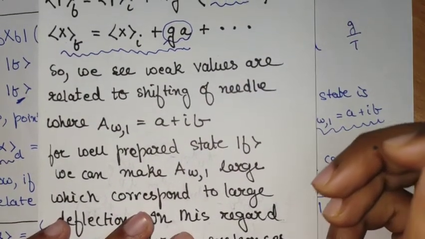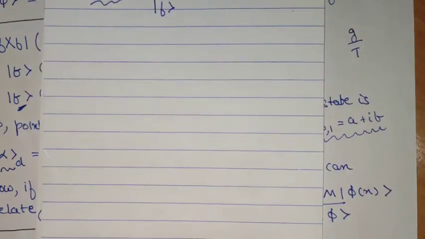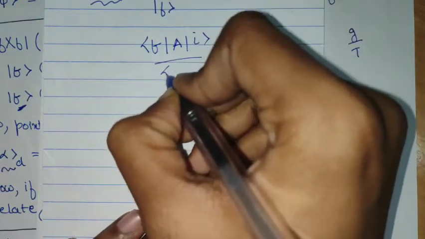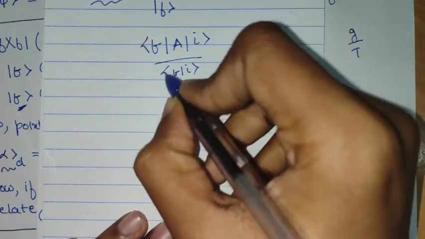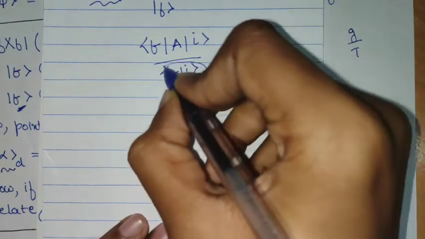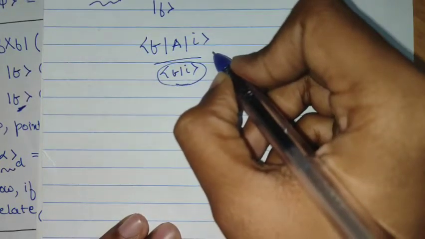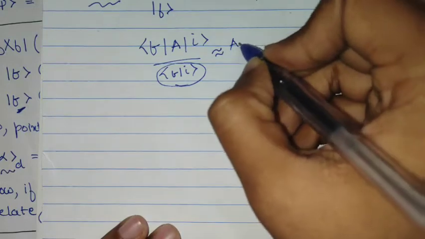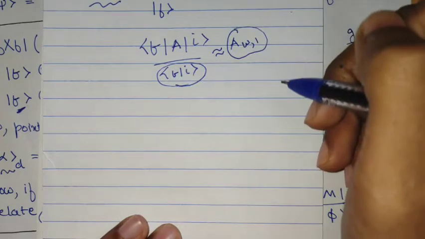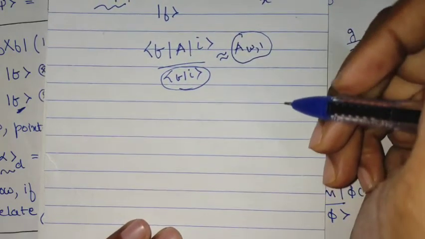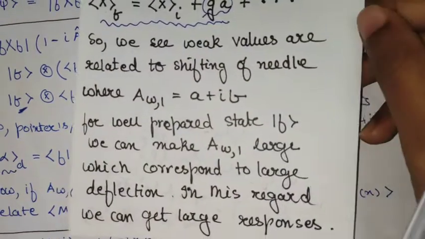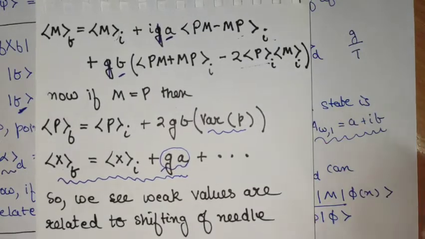And there is one important point: in the case of weak value, we have something of this form, F A I divided by F I. Now, if the final state or the post-selected state is orthogonal to I, or very close to orthogonal, this quantity will blow up. In other words, the weak value, that is A omega 1, will be of a very large order. This large order is what is sometimes termed amplification, or weak value amplification. So weak value also helps in providing such amplifications, and it is useful in many other processes.